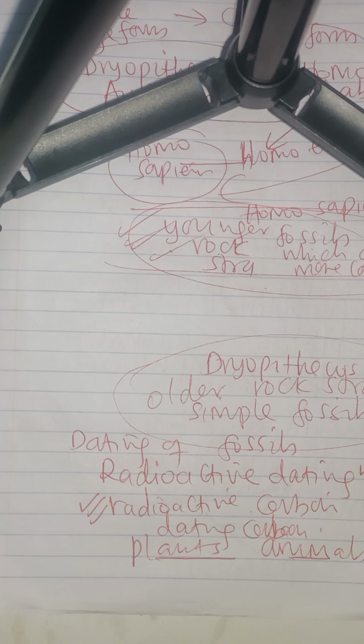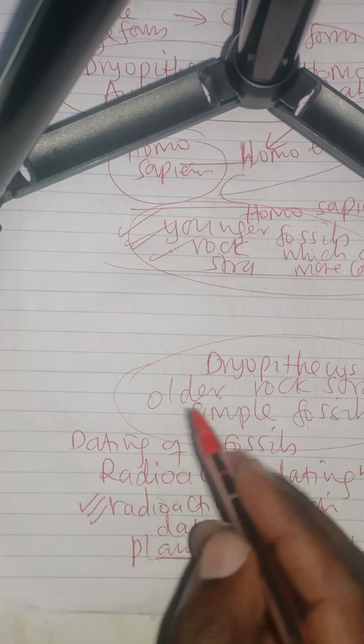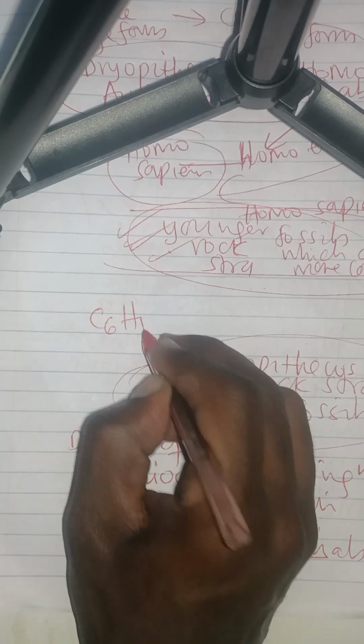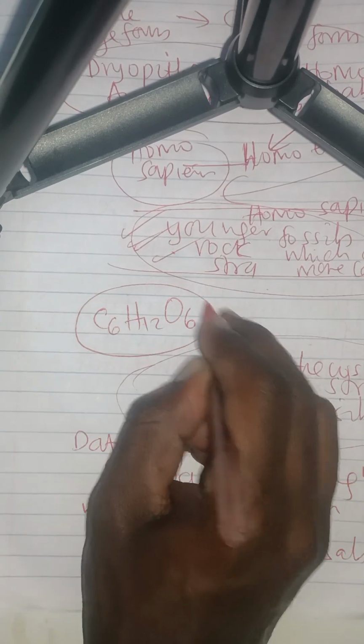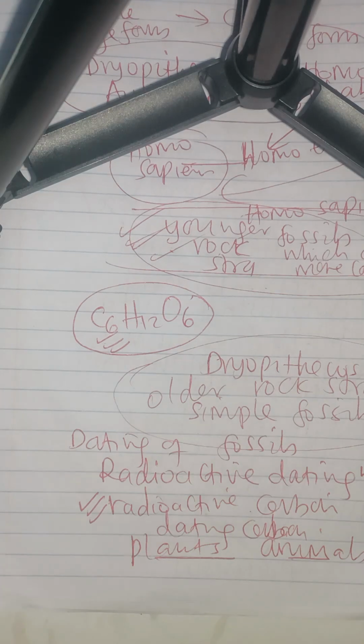Remember, during photosynthesis, plants always use carbon dioxide to manufacture food. At the end of the day, they will actually contain carbon. The food they manufacture in the simplest form is referred to as glucose. For example, the chemical formula of glucose is C6H12O6. In this molecule, there is carbon. So plants use carbon dioxide from the atmosphere or from animals to manufacture food, so their end product will contain carbon.